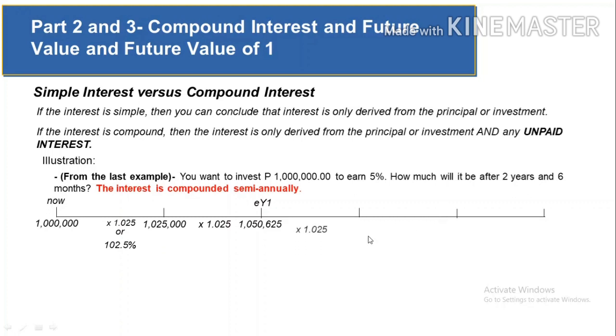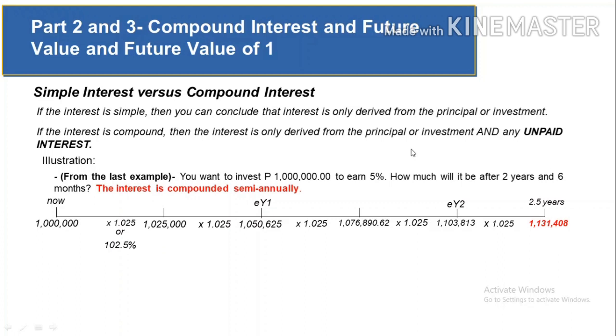So the 1,050,625 times 1.025, you're gonna get 1,076,890.62. You multiply that again by 1.025, you're gonna get at the end of year 2, 1,103,813, and on the last period or at the end of 2.5 years, or 2 years and 6 months, your investment will be 1,131,408. Let's go now to the future value of 1.